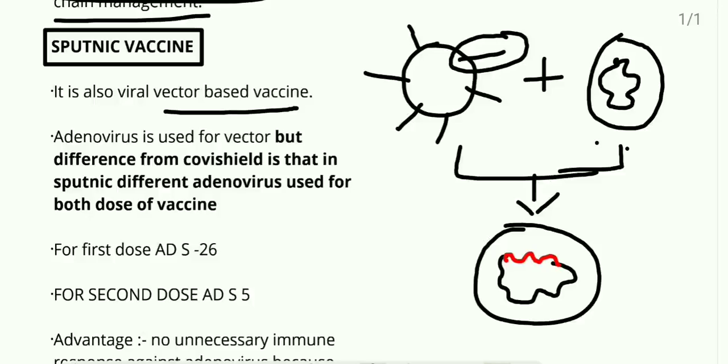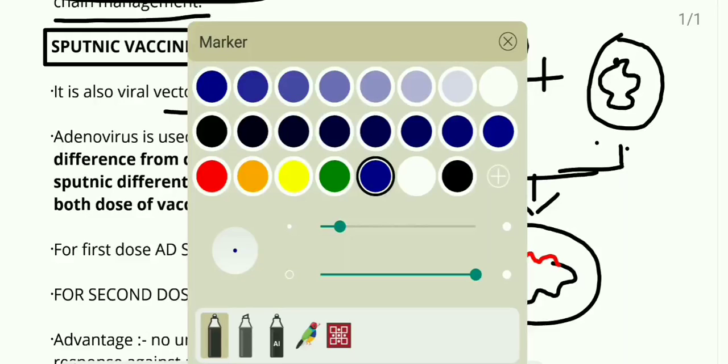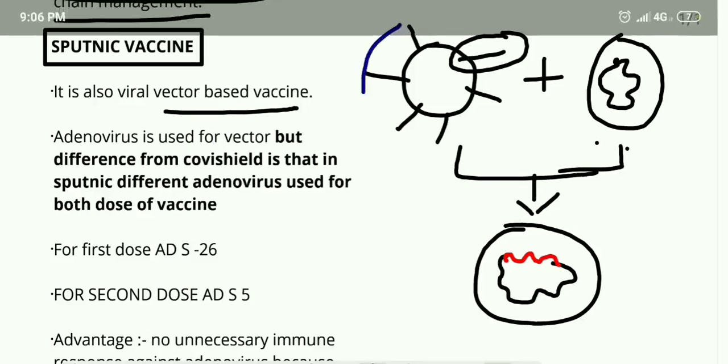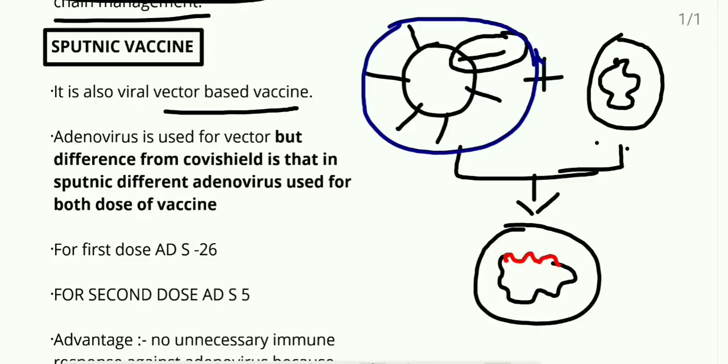Now what is the difference in the Sputnik vaccine? The COVID virus part, where we take only the spike protein genome, remains the same in the Sputnik vaccine.